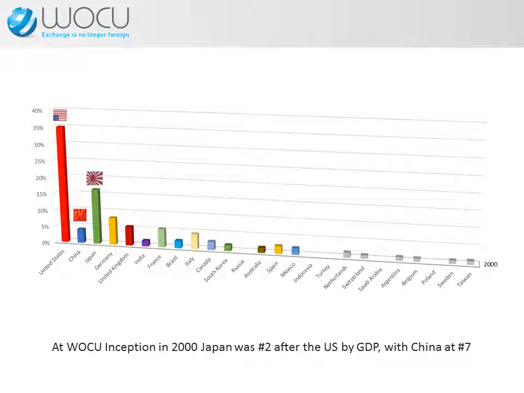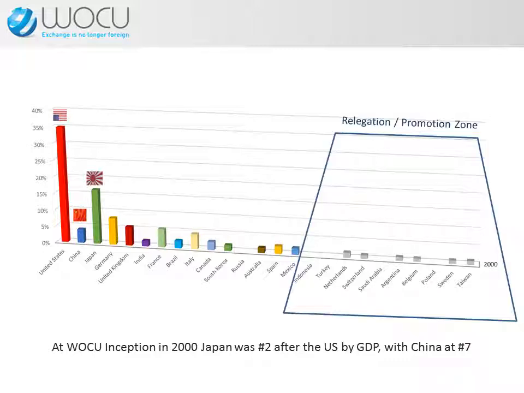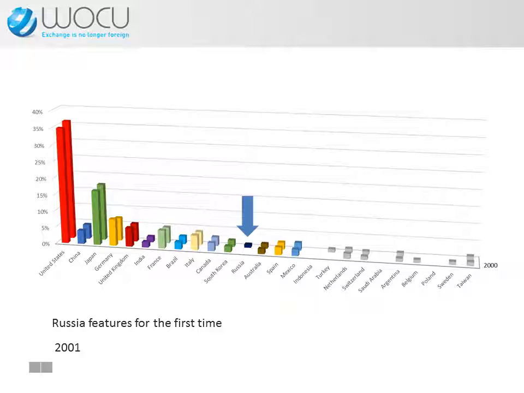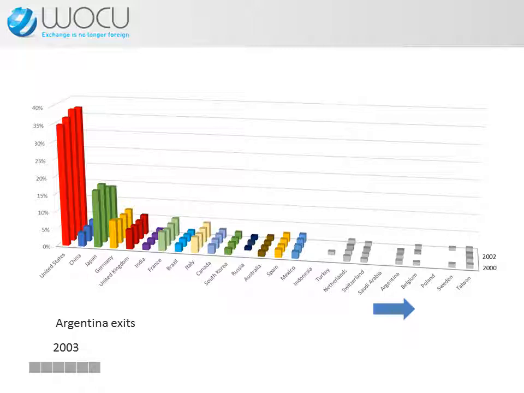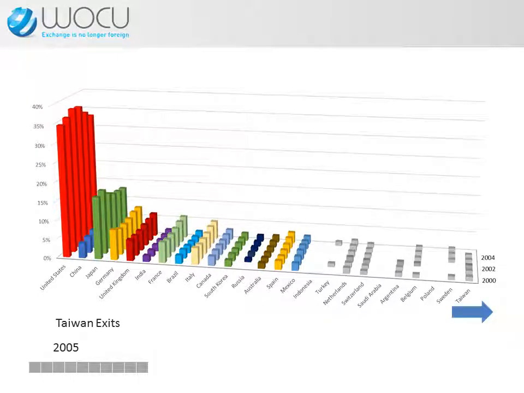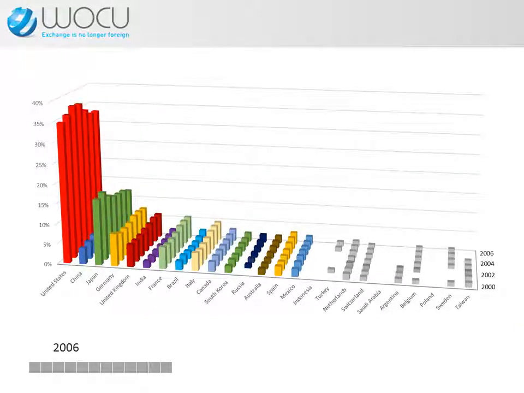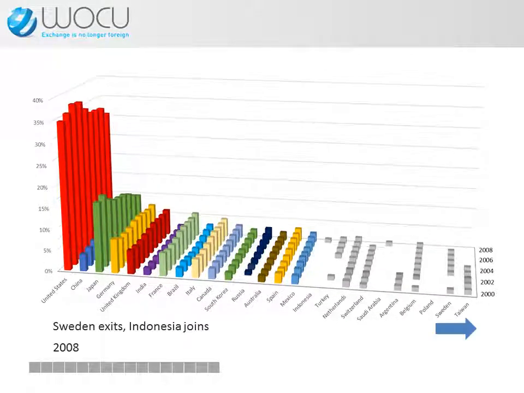Less significant countries have also fallen into and out of the WOCU calculation in the relegation promotion zone, dependent on their economic fortunes. Here is how the WOCU has developed over those years. Russia enters in 2001. Argentina exits in 2003. The WOCU says a final goodbye to Taiwan in 2005. Sweden drops out in 2008 and the WOCU embraces Indonesia in its place.